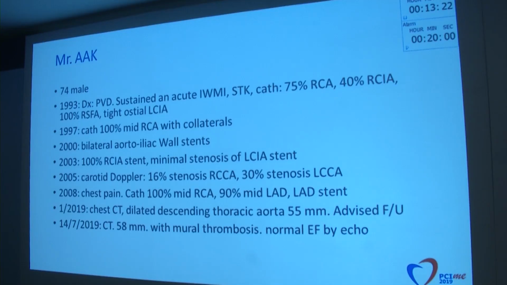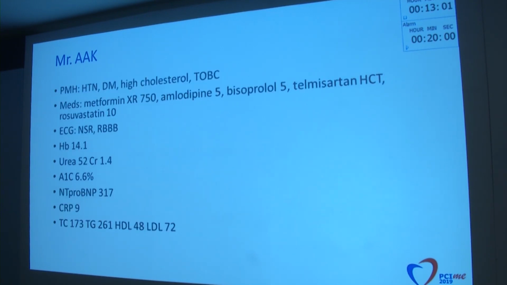He presented again in January this year, where for some reason, he also had a COPD, so he had a chest CT which showed a dilated descending thoracic aorta. The diameter was 5.5 centimeters. At that time, he was advised follow-up and no intervention. On the 14th of July, 2019, a repeat CT was done, and the aneurysm now was 58 millimeters in size with the presence of mural thrombosis. His ejection fraction on the echo was normal.